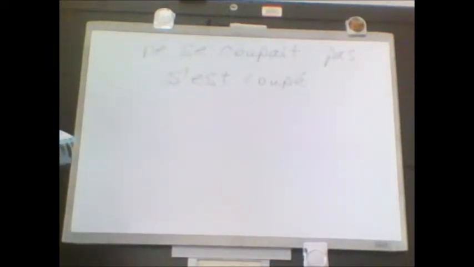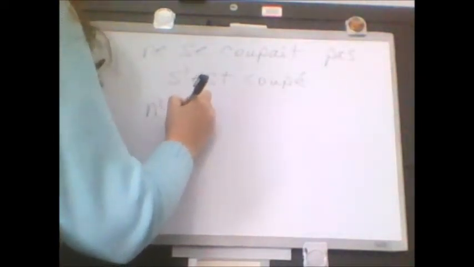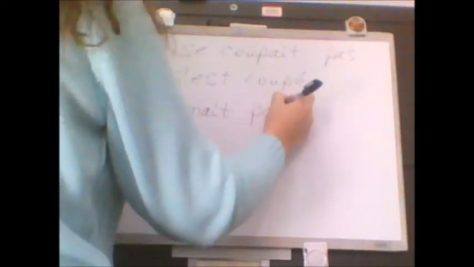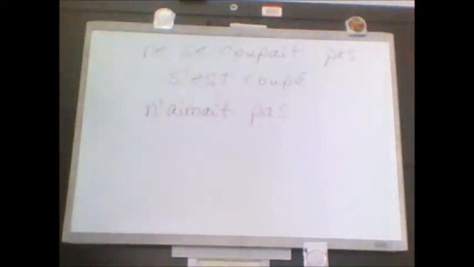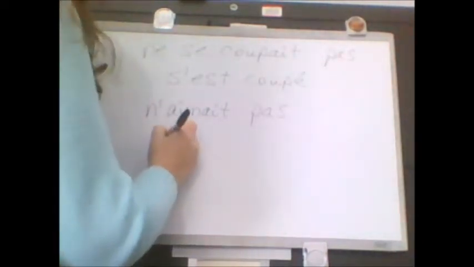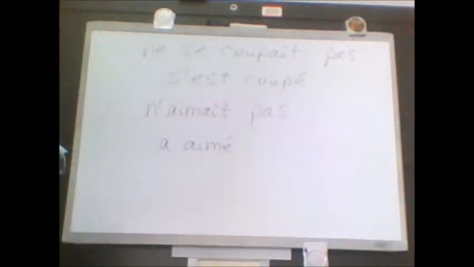Ne pas aimer son petit déjeuner, didn't like his breakfast. Here we have aimer, right? Normally found in the imperfect. N'aimait pas, he wasn't liking his breakfast. Today though, il a aimé son petit déjeuner. He liked it this morning.